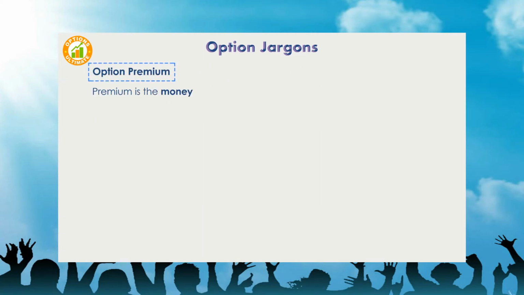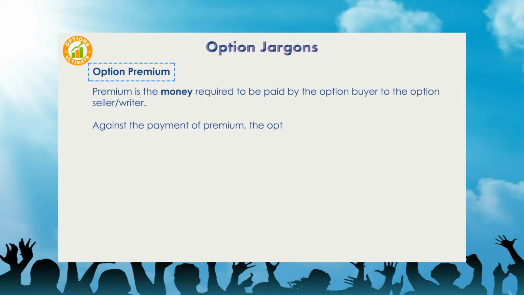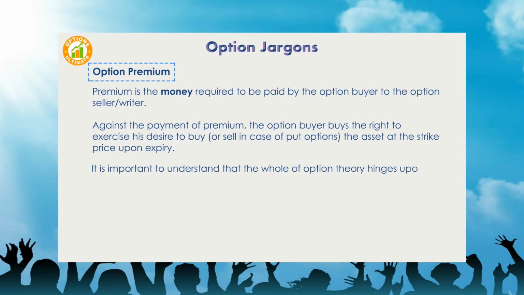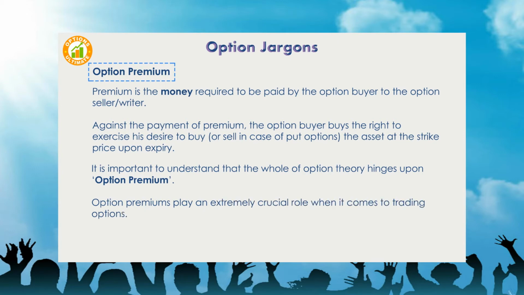Premium is the money required to be paid by the option buyer to the option seller or writer. Against the payment of premium, the option buyer buys the right to exercise his desire to buy, or sell in case of put options, the asset at the strike price upon expiry. It is important to understand that the whole of option theory hinges upon option premium. Option premiums play an extremely crucial role when it comes to trading options.